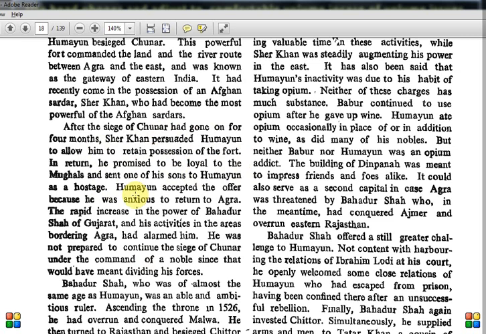So Humayun accepts the offer. He becomes anxious to return to Agra, because he had other problems also. So he thought, okay, we'll agree to that and we'll get some tribute from these people, but overall power will be with us only.